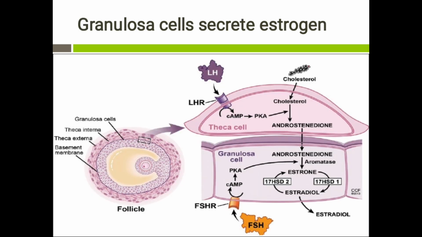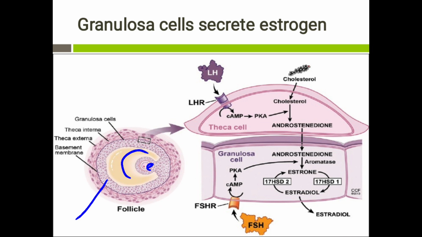So in this picture, we can see an early antral follicle. This consists of an oocyte which is present in the center of the follicle. Between the oocyte and the granulosa cell layer, a space which is filled with fluid is present, that is called the antrum. So the space filled with fluid which is present between the oocyte and the granulosa cell layer is called the antrum.